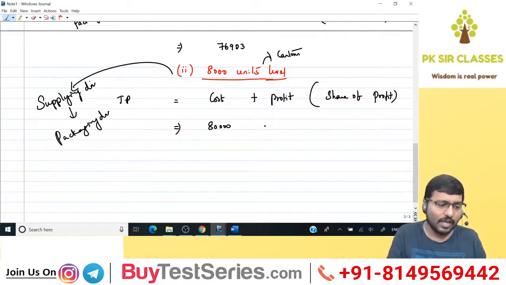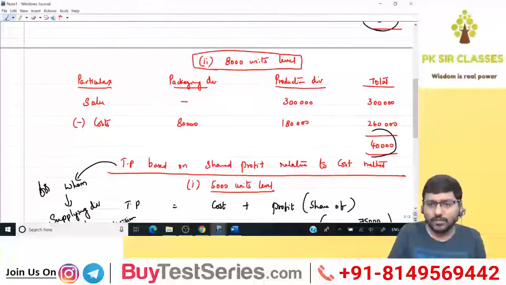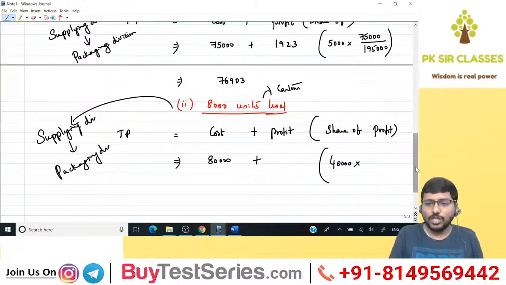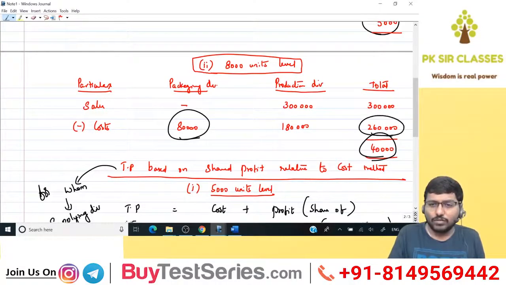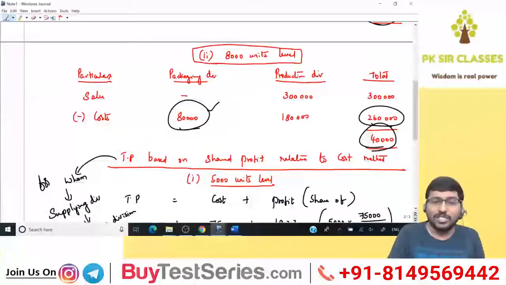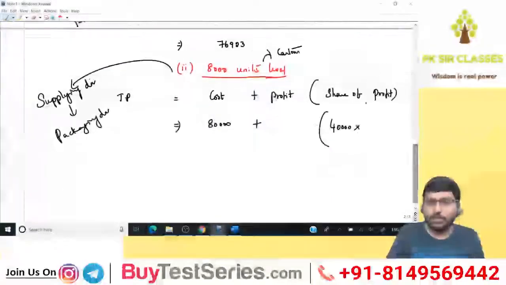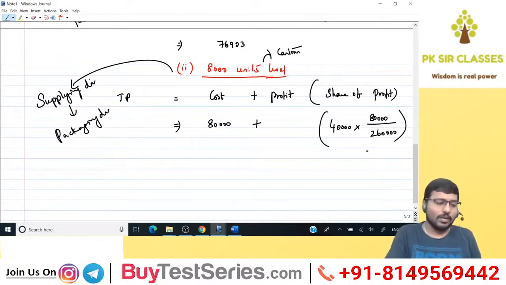Which is how much? 80,000. Correct? So 80,000 is the cost plus. What about the profit? The total profit at 8,000 units level, how much? 40,000. We have already calculated. Out of this 40,000 profit, how much will be the share for supplying division? Supplying division cost is 80,000 at 8,000 units level out of the total cost of 2,60,000. So it will be 80,000 by 2,60,000. Got it? So 40,000 into 80,000 divided by 2,60,000.